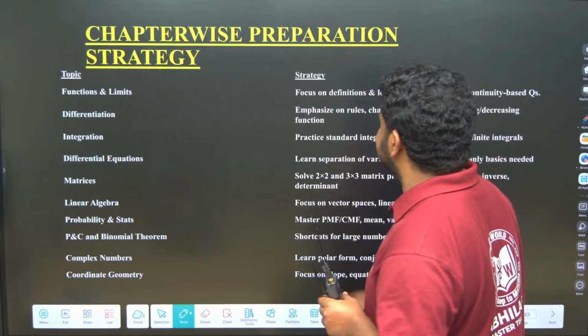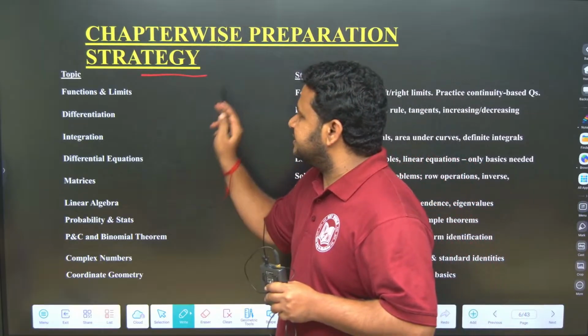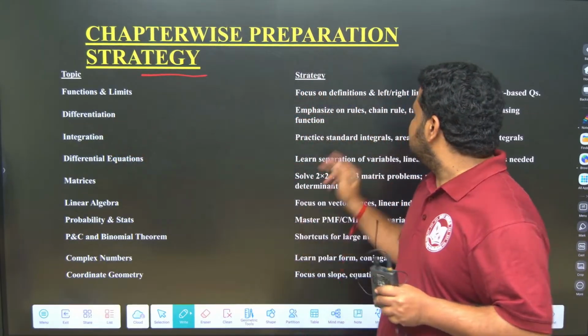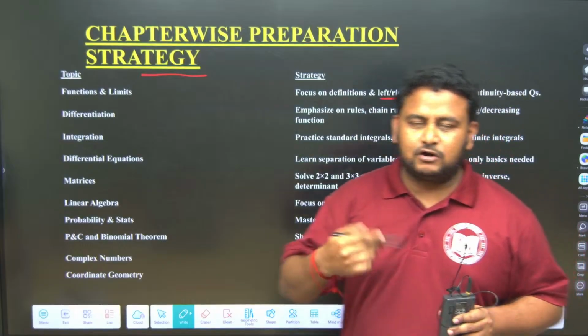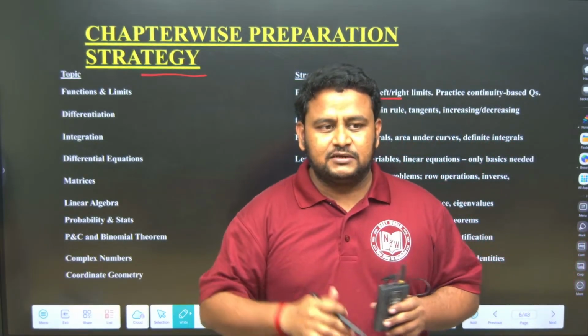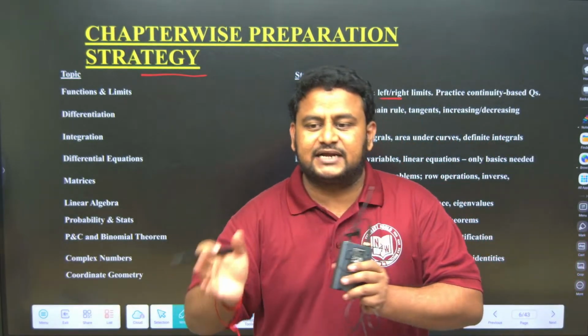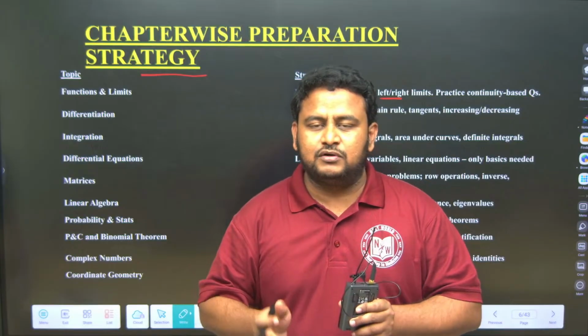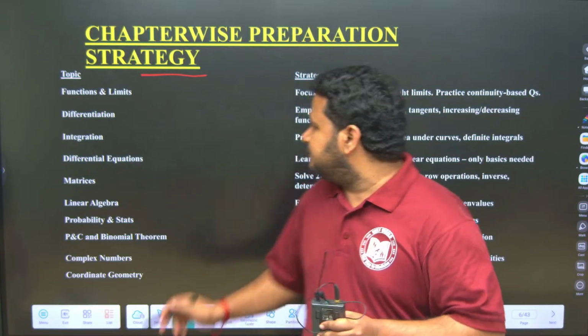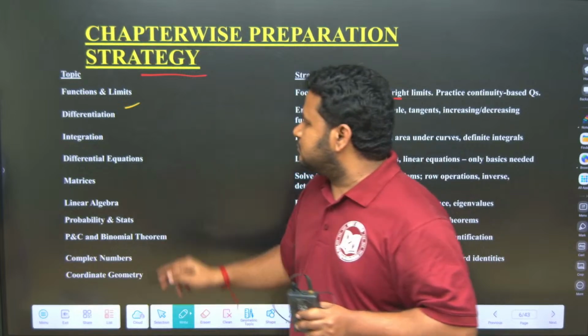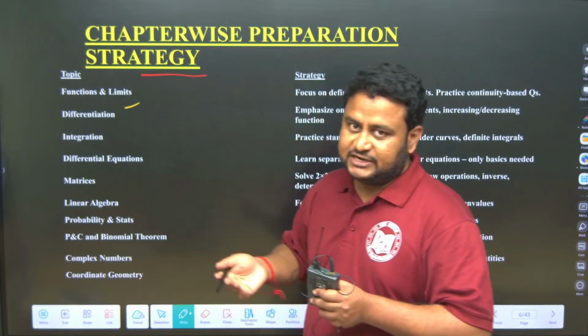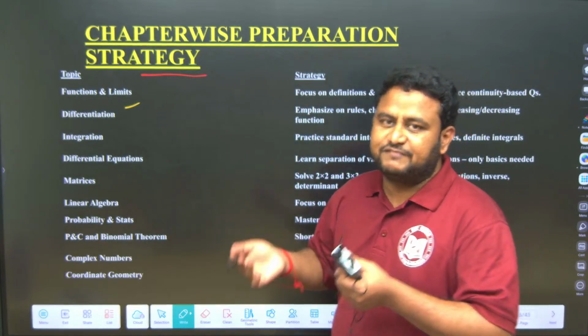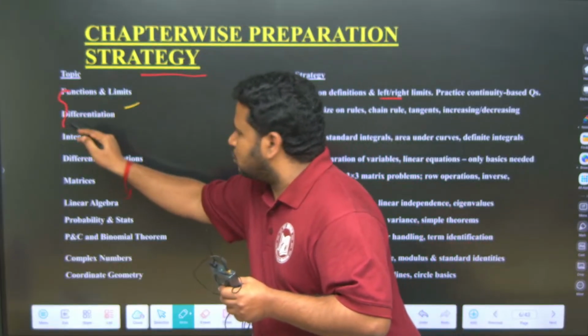Now let us see the chapter wise weightage. Before that, let us see the preparation strategy. Like I told, for functions and limits, you have to focus on the definitions. When I talk about limits, you have to know what is left-handed limit, what is right-handed limit, and how it is connected to continuity. If it is equal to f of that function, then we call it continuous. If the function is continuous, then we say it can also be differentiated. So these chapters are all interconnected.